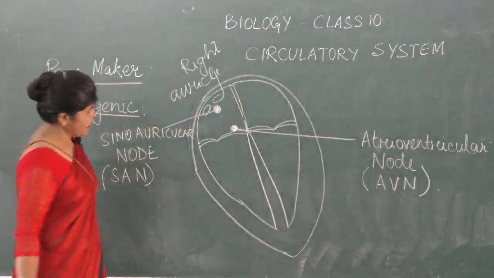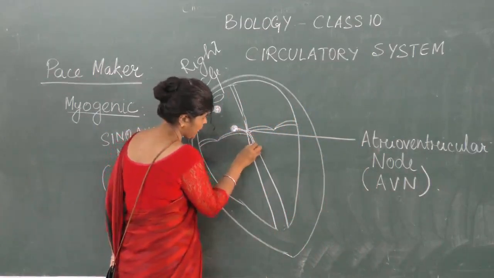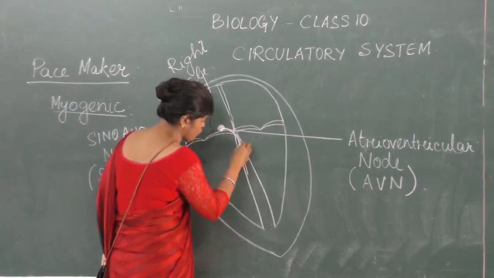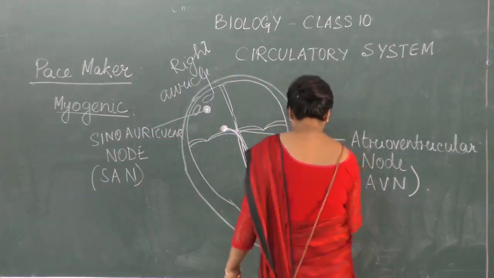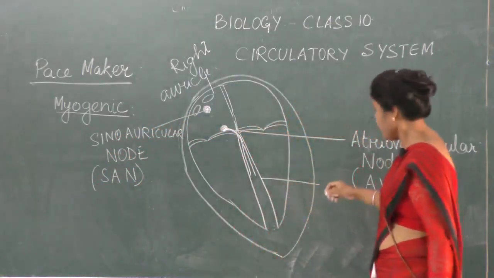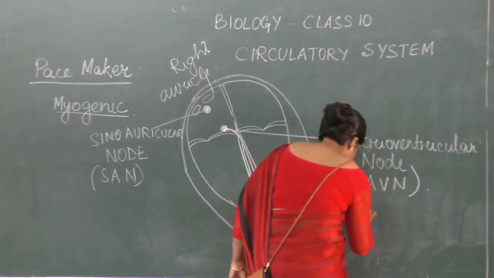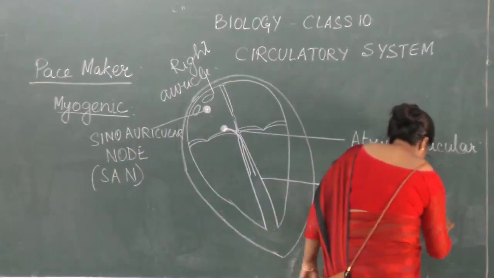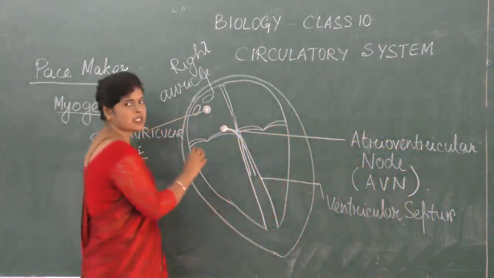Now, from the atrioventricular node arises a bundle which bifurcates into two. And it enters the ventricular septum. See, we are not including everything. What is the ventricular septum? The wall which divides the two ventricles.